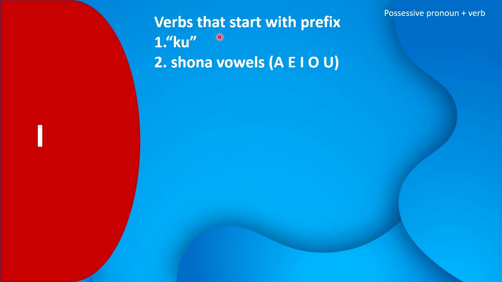From the examples that we have done, we have seen that all the verbs that start with the prefix ku, and all the verbs that start with any one of the vowels, when you combine those with I, you replace either the first vowel of that verb or the ku prefix with ndino. What do I mean?